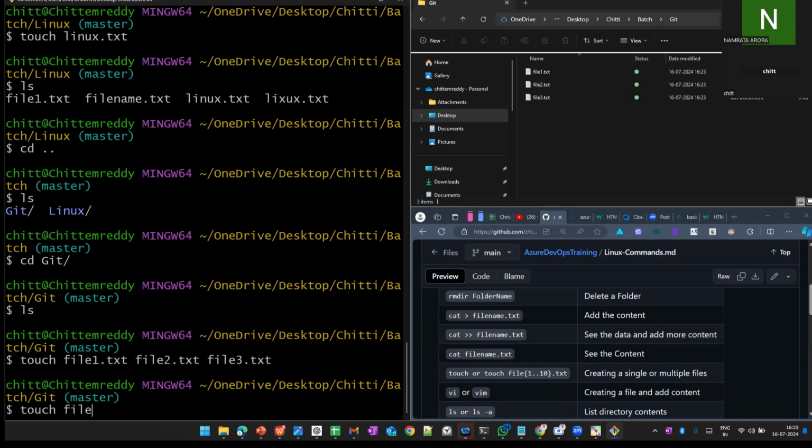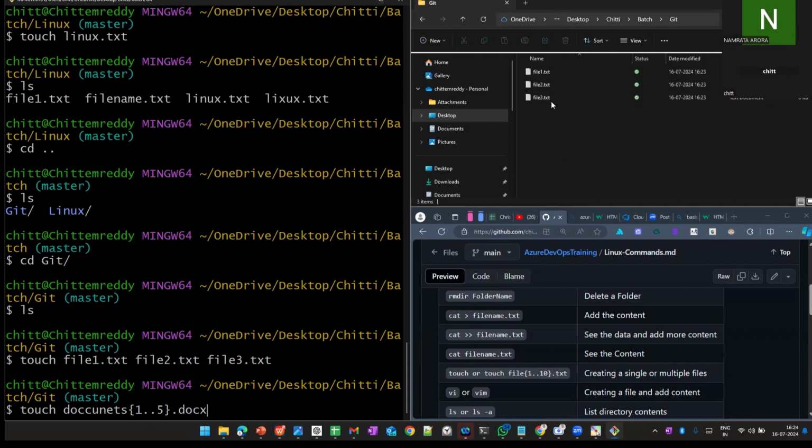Touch file, then give the curly braces, one double dot, and how many files you want. For example, I want 5 files. I will create documents this time. What is the extension of a document? DOCX.